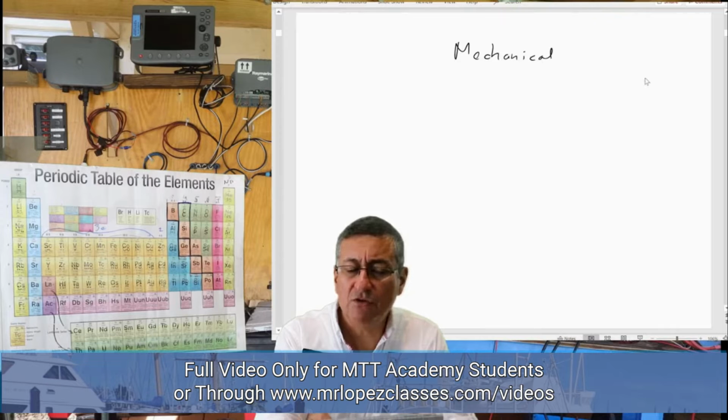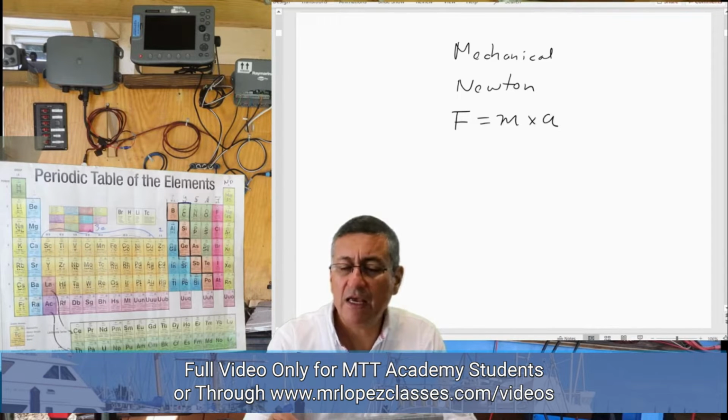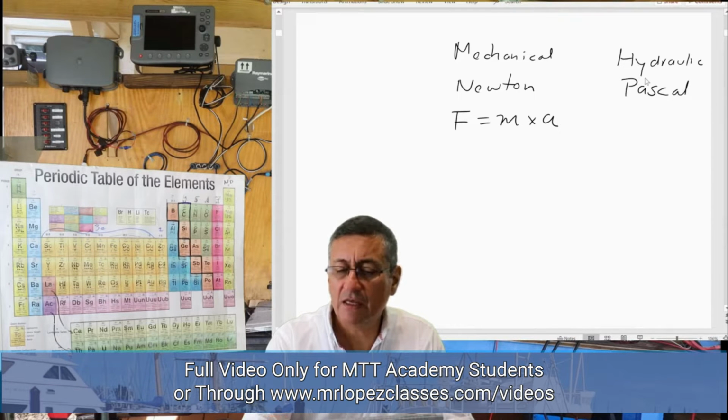In mechanical systems, the name of the genius is Mr. Newton. And the formula of Mr. Newton states that the force is equal to the mass times the acceleration. In hydraulic systems, the genius is Monsieur Pascal. Monsieur Pascal states that the force is equal to the pressure times the area.